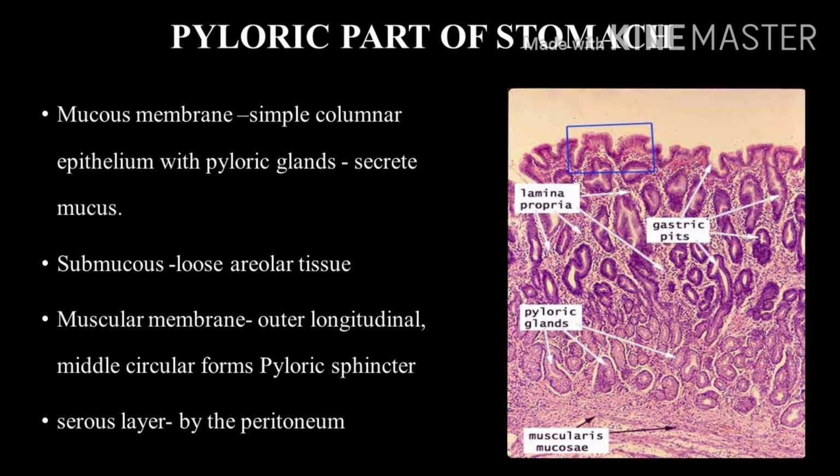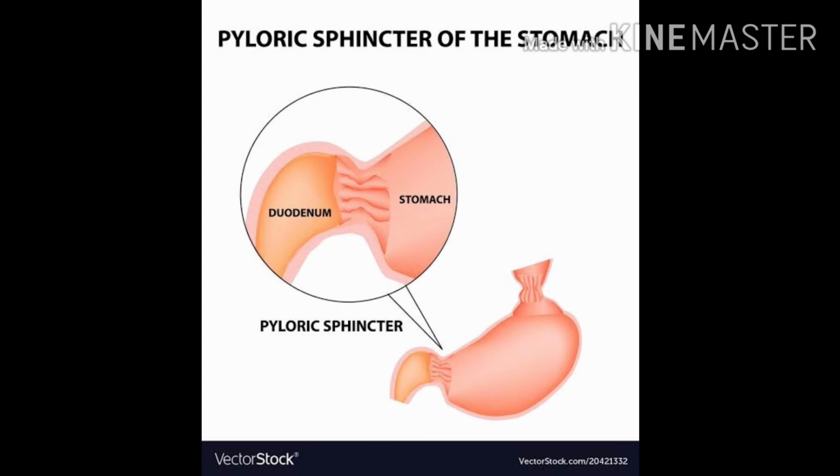The muscularis mucosa of the pyloric part is made up of two layers of fibers. The submucosa is the same as in the cardiac end. The muscularis externa of the pyloric part comprises a longitudinal muscle coat and thick circular muscle fibers. Close to the pyloric end, the longitudinal muscle coat separates into superficial and deep fibers.